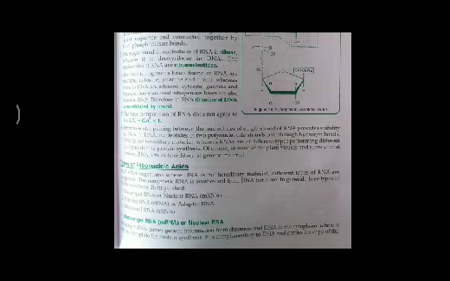It is the unit through which the structural and functional components of ribosomes are prepared inside the cell. Whenever we talk about the second type, that one is the messenger RNA, also called nuclear RNA.